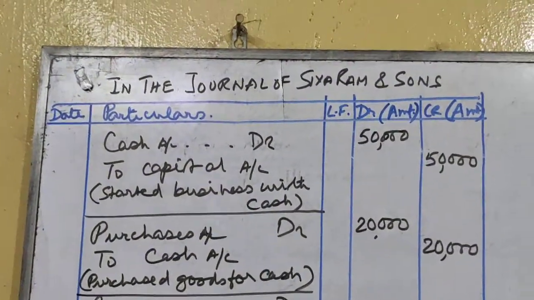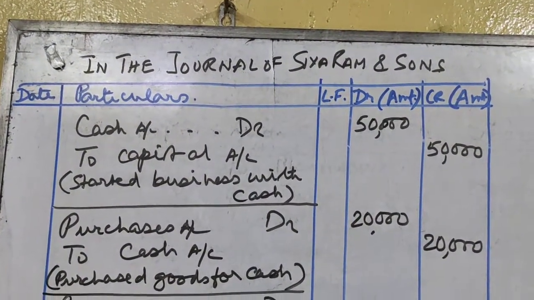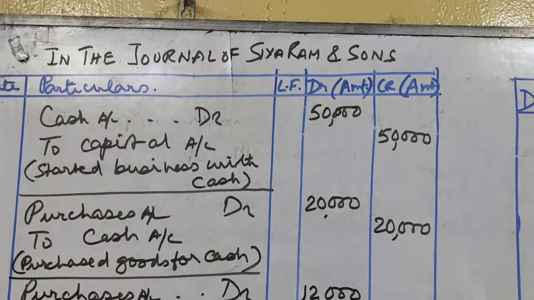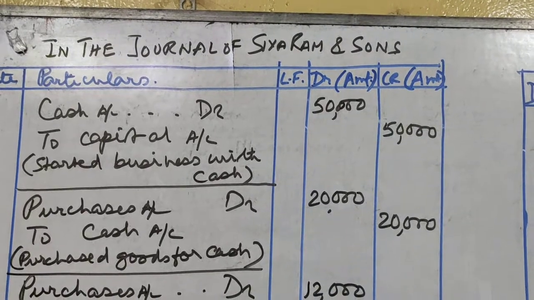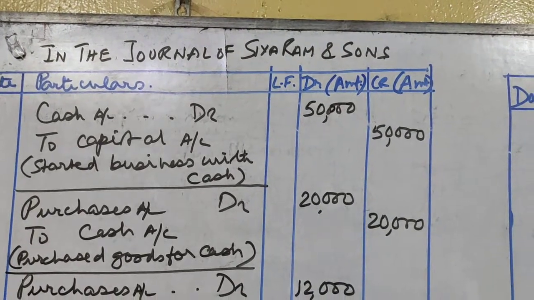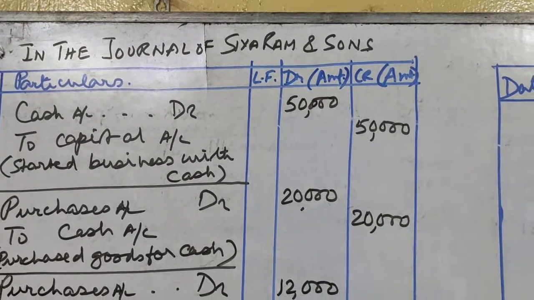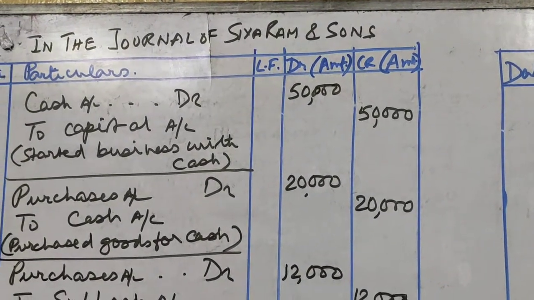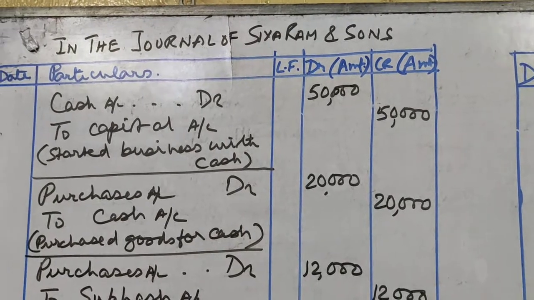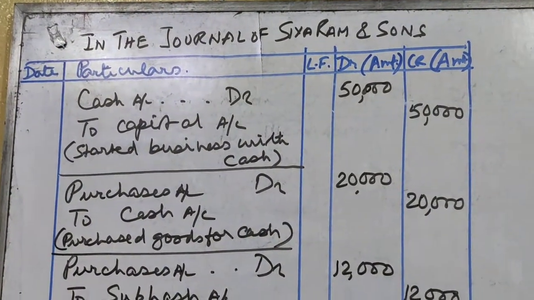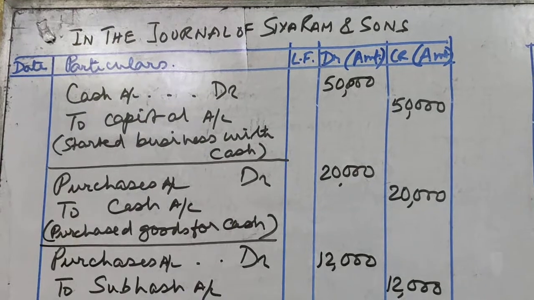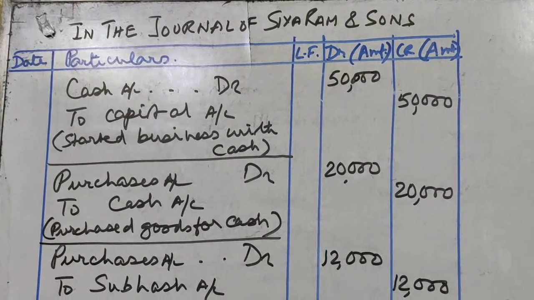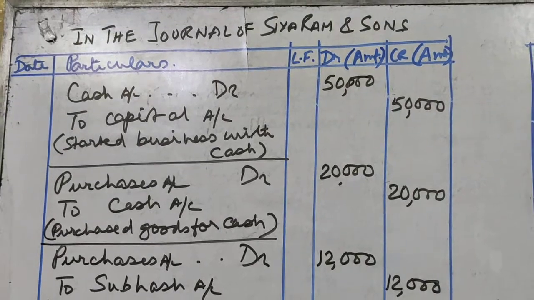And first of all, if you look at the rulings of a journal, we have a date column, we have a particulars column, then one more small column is there, that is L.F., that is ledger folio. Then you have debit amount in rupees and credit amount in rupees. In India it will be rupees only. So this is the ruling of a journal. And the business transactions are recorded in the journal. So that is why journal is also known as the book of prime entry.